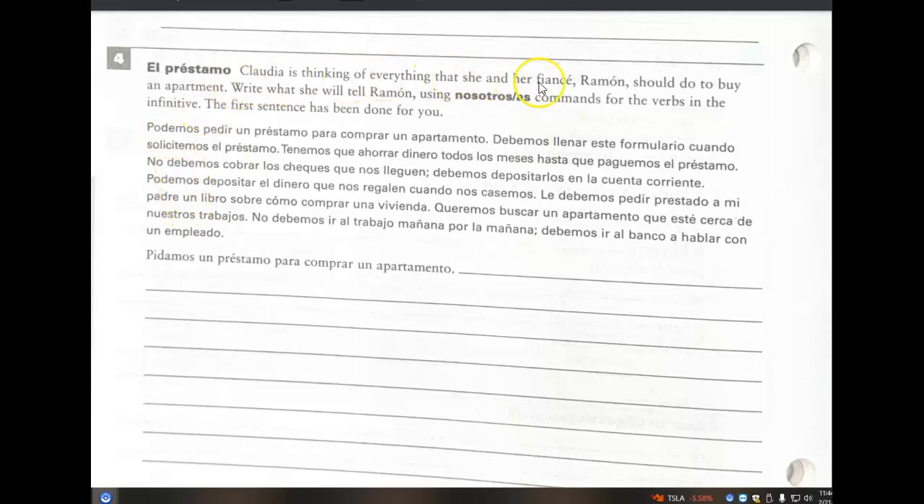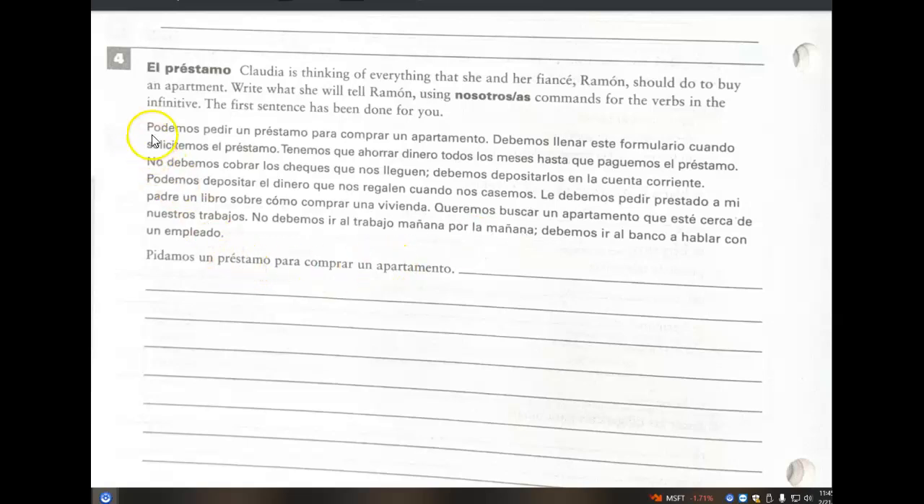All right, and activity 4 to finish off here. Claudia is thinking of everything that she and her fiance Ramon should do to buy an apartment, right? Which she will tell Ramon using nosotros commands. You're going to pull from the very beginning of these sentences, and they're using verbs like poder, can, deber, must, tener, have to, maybe a querer, want to. So you're going to take out those verbs of need or desire. You're going to focus on the infinitive that comes directly after, and it's that infinitive that you're going to express in the nosotros command form.